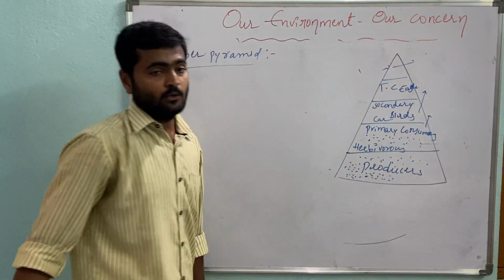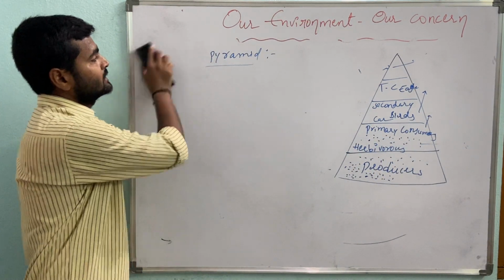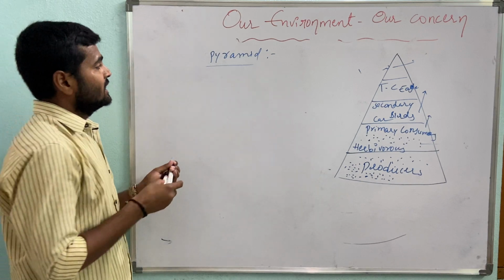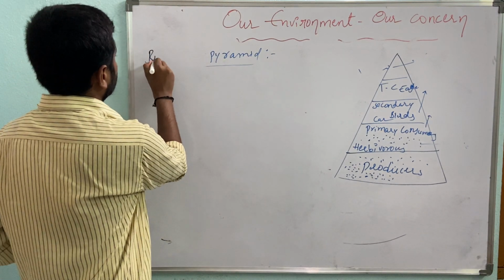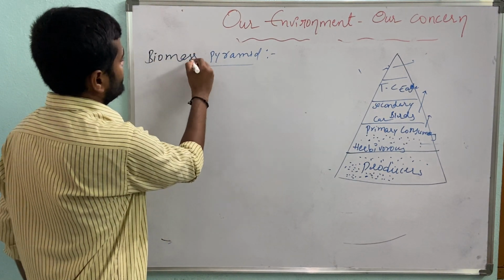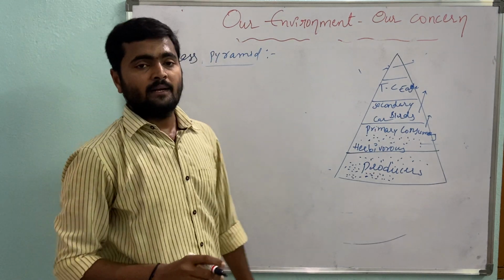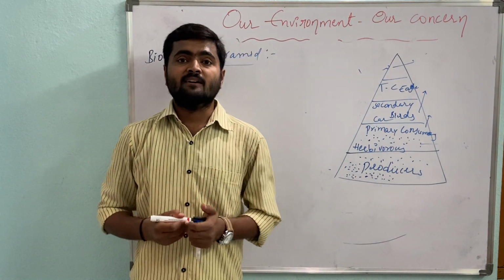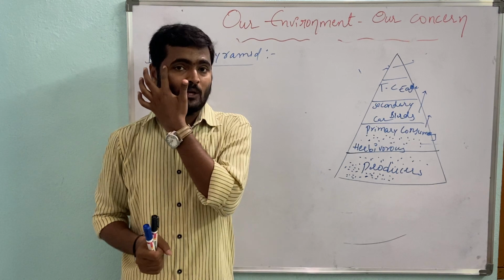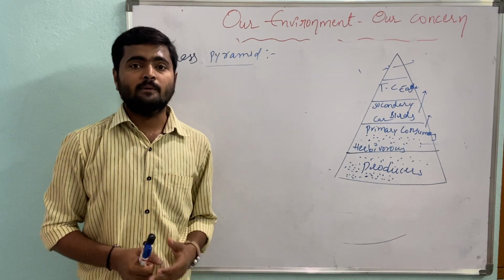Next, biomass pyramid. So what is meant by biomass? An organic material which is available in each trophic level is called biomass. How will this biomass be produced?